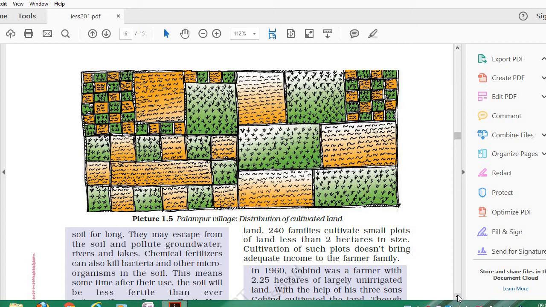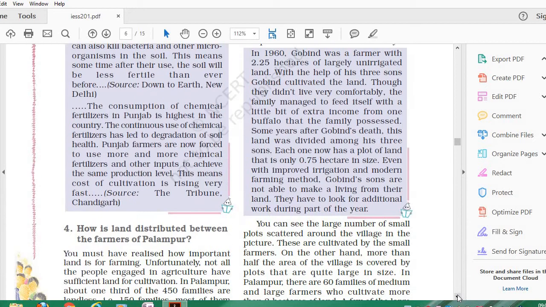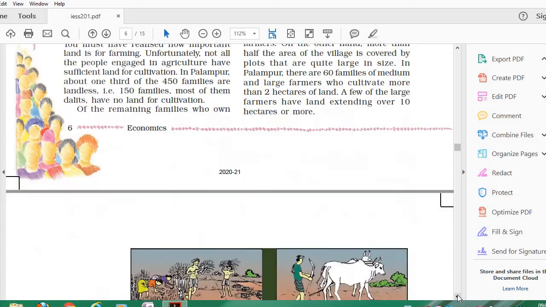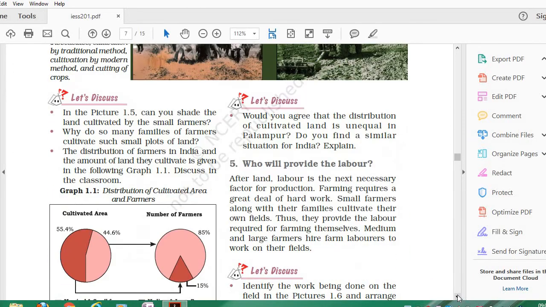That means small farmers must be having small pieces of land, depending upon how much land is available to them for farming, and large pieces of land depict the land of the rich farmers, who must be having a larger piece of land. In your book this is shown with the help of a graph.